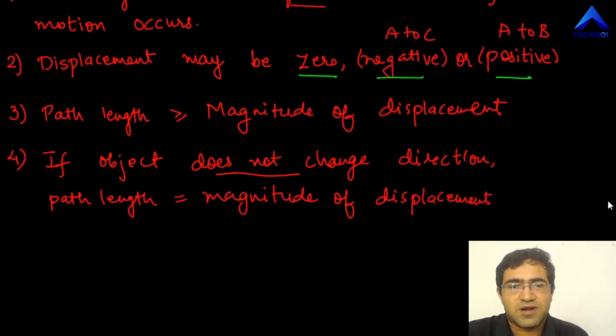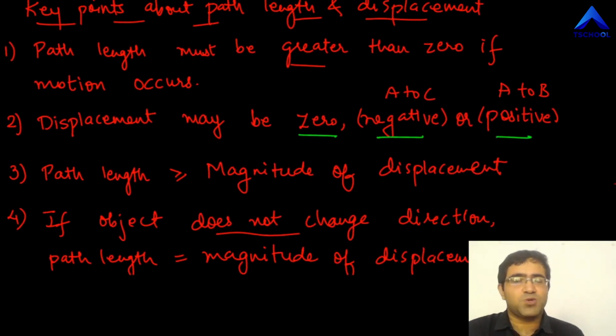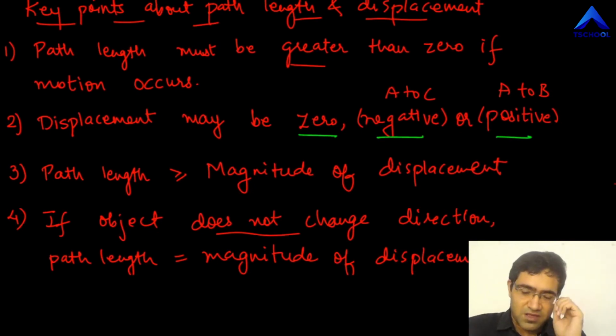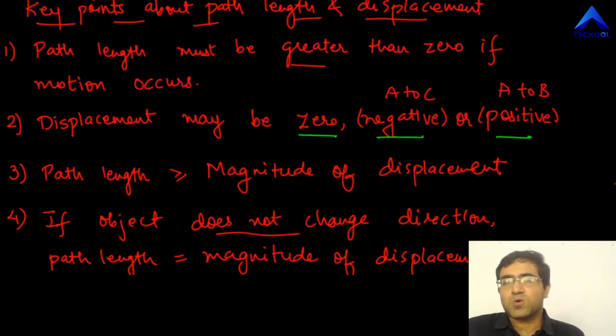So these are some key points that you should remember. Again, I would say that you note these down very nicely and remember these. Whenever you have to read these, it's very easy. You don't have to go through the whole book. These concepts are enough, and you will understand the whole chapter. So that's it about path length and displacement, and hopefully the examples helped you. We will continue this chapter the next